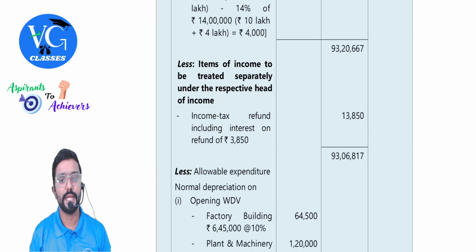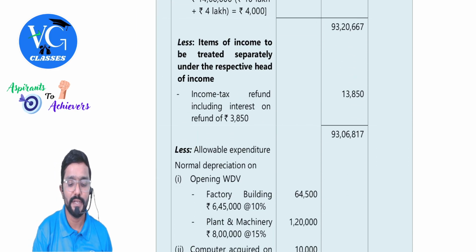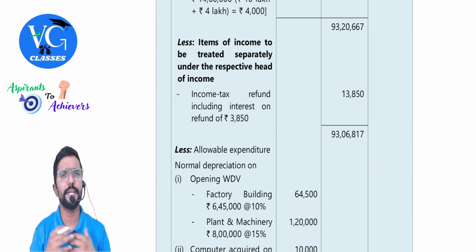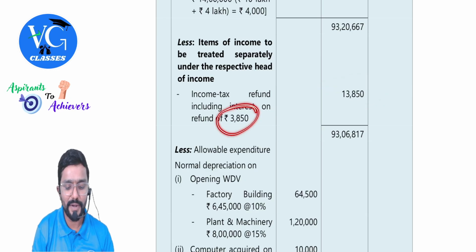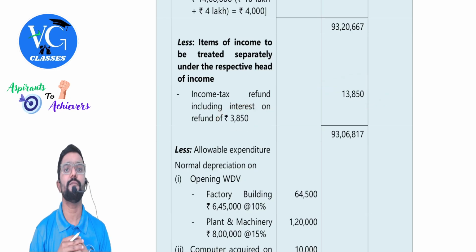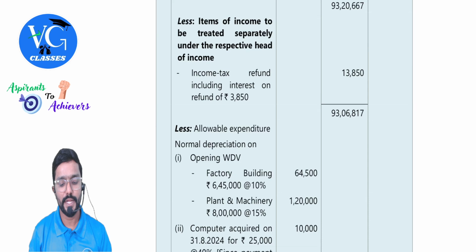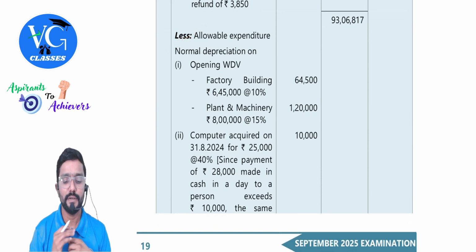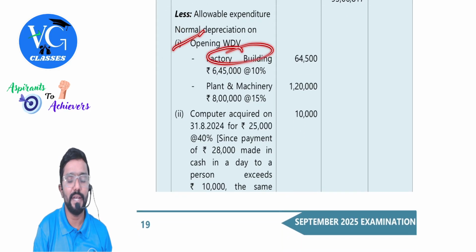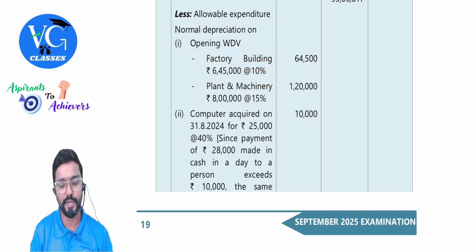Okay. Next, coming to what can be deducted. Guys, this is the income which is credited to P&L account. Entire amount we need to remove, but only interest part will be included under the head income from other sources. Next, allowable expenditure. Depreciation we will claim by calculating it. So, normal depreciation first. On opening WDV, factory building 10%, plant and machinery 15%. This is only on opening WDV.